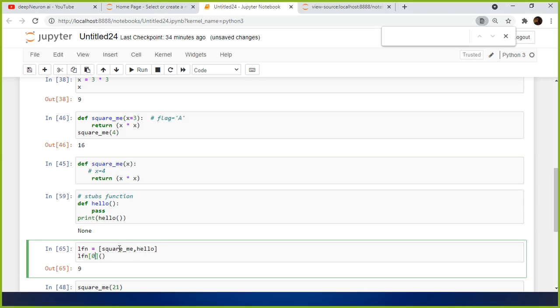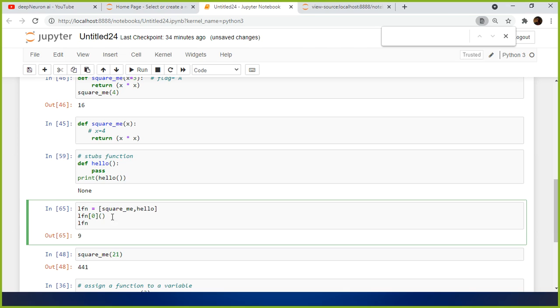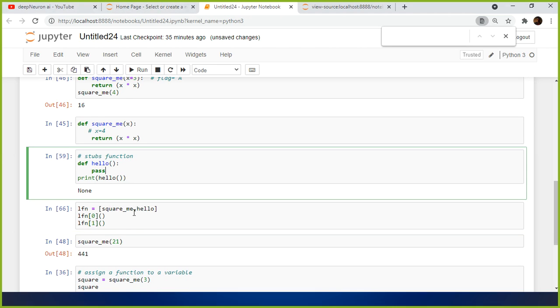So what is lfn[0]? This will take the first element in your list. The square bracket is nothing but the list. Inside the list, I stored two functions. Likewise, you can store multiple functions inside a list. And if you want to call a specific function, we need lfn[0]. This 0 means the index value of this list, which is the square_me function. But you need to specify parentheses, because you need to execute it. And if you want to use the second one, lfn[1] with parentheses, this is not going to return anything because the hello function